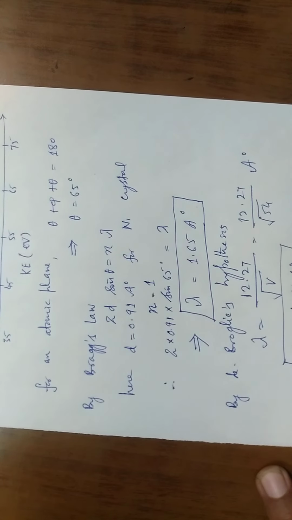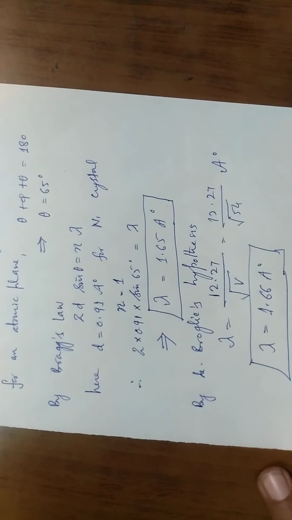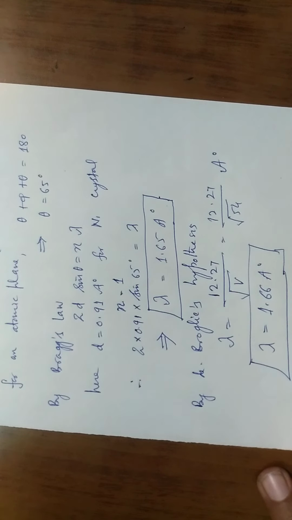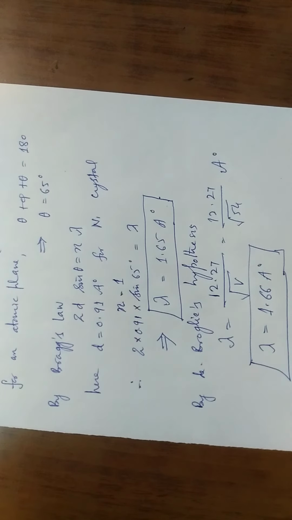We see here that the values of the wavelengths calculated for the electrons by diffraction and by de Broglie's hypothesis are in close agreement. Therefore this experiment confirms the wave nature of matter, and we say now definitely that matter has dual nature. Thank you.